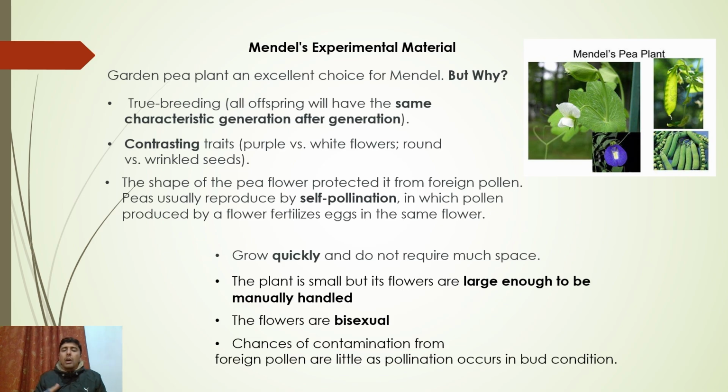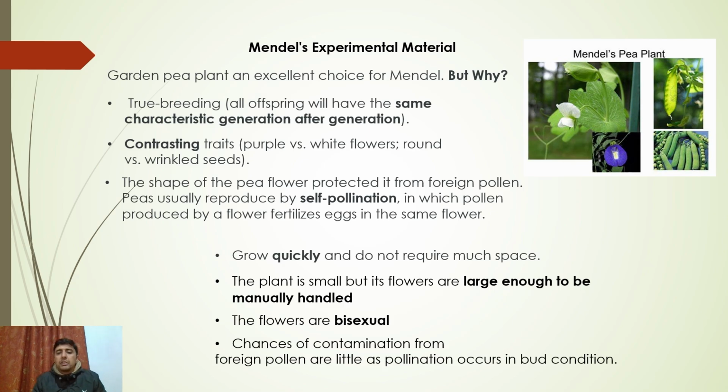Flowers are bisexual, meaning a flower has both the male and the female part. This is the reason there is self pollination in the pea plant, because the flowers are bisexual. So I would suggest you study the structure of flowers if you are not aware of this. What is a pistil? What is an anther? Study that: the female and male parts of the plant.